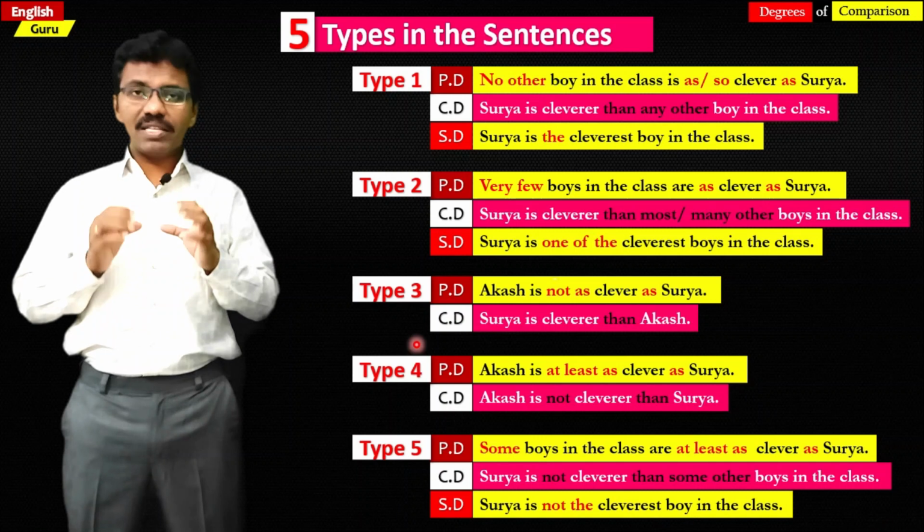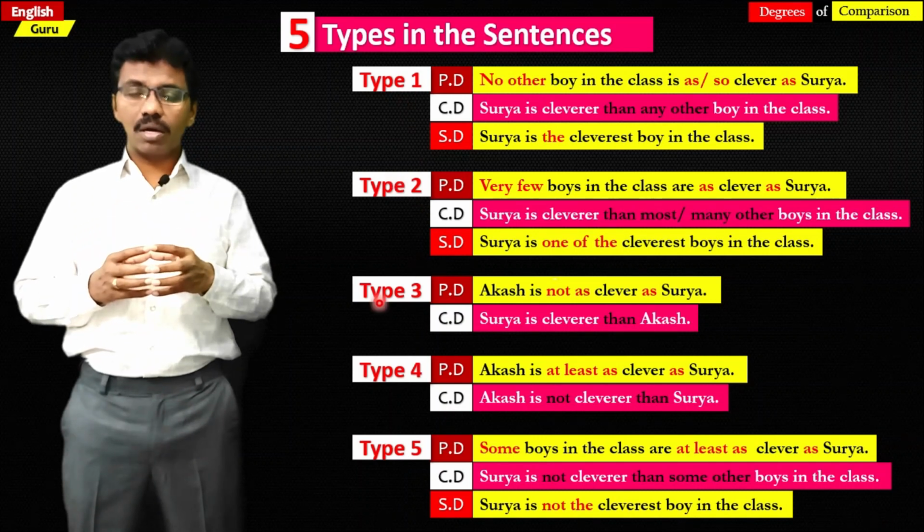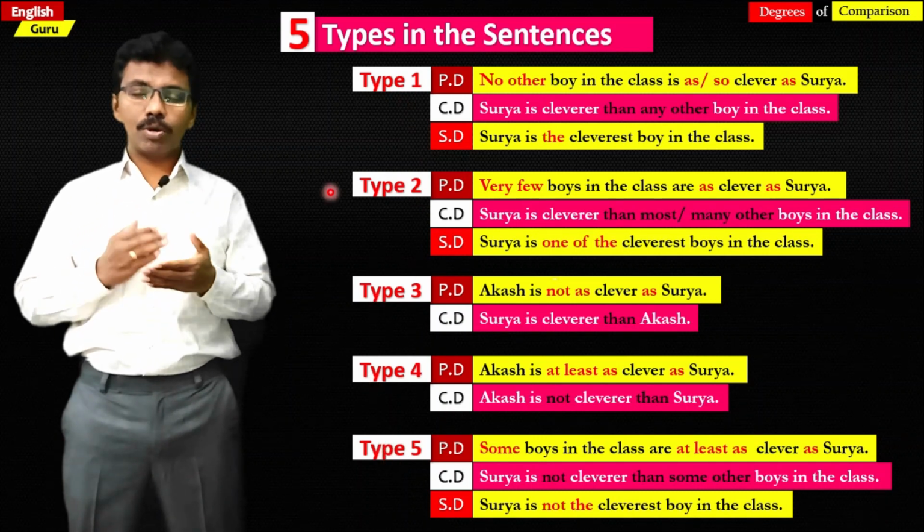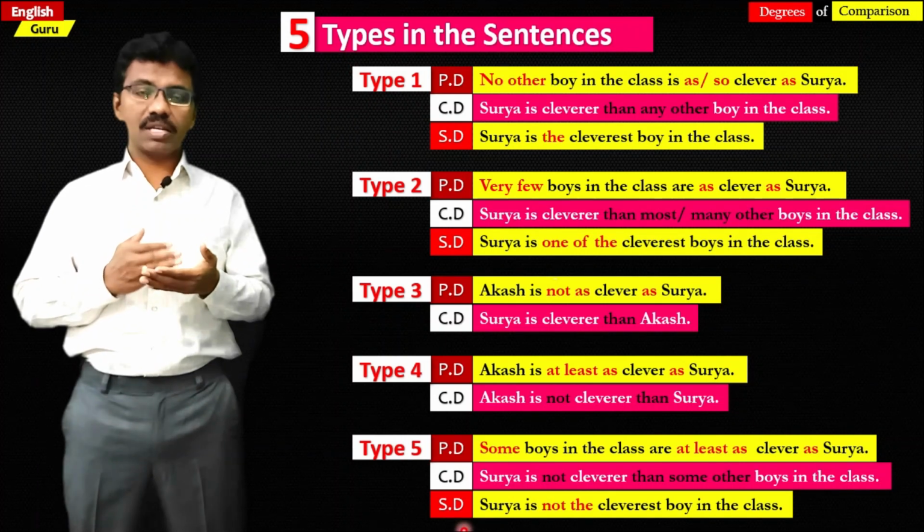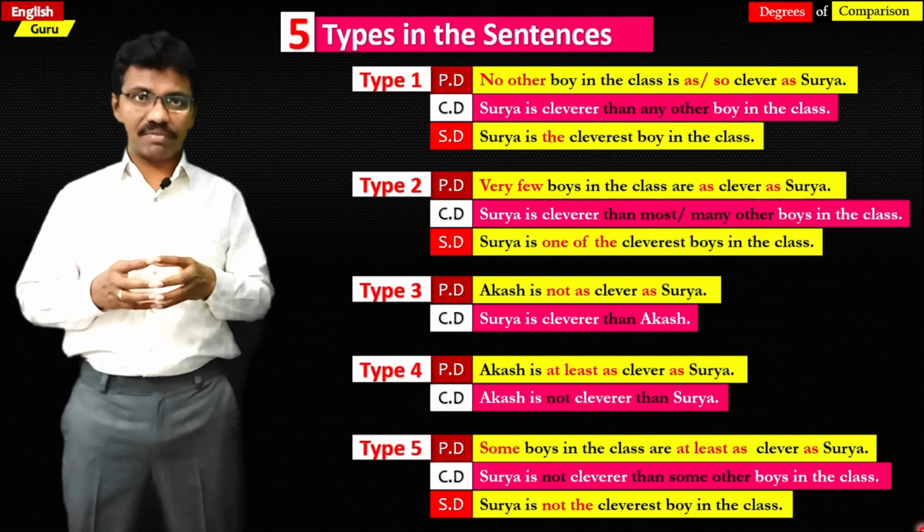So these 5 types of categories are normally seen in positive, comparative and superlative degrees in the English language. So I hope you have understood that a positive degree adjective talks about a single noun, a single person, thing or animal, whereas a comparative adjective talks about two persons, things or animals, whereas the third, the superlative adjective, talks about more than two persons, things or animals. So I hope you have understood it very clearly.